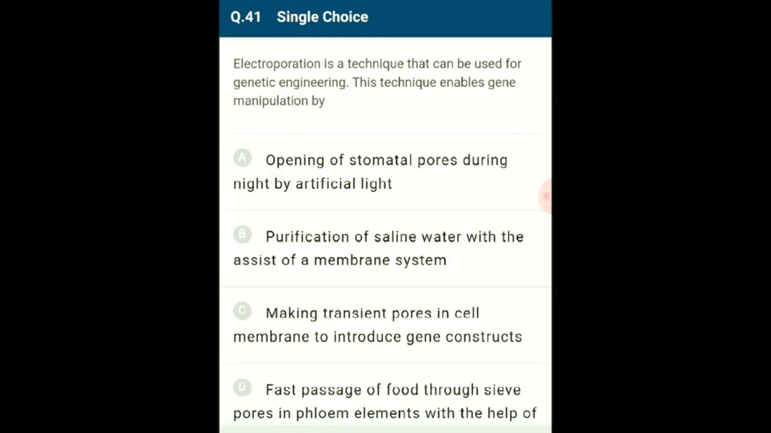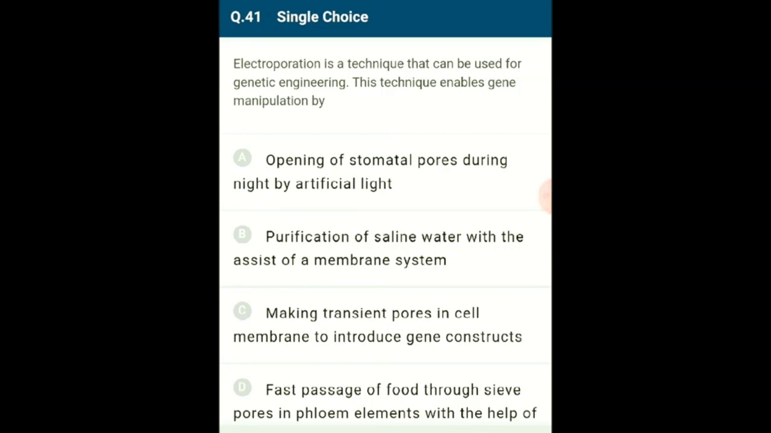Electroporation is a technique that can be used for genetic engineering. This technique enables gene manipulation by electroporation, the process where electric energy is passed through living tissue surface causing appearance of pores on the membrane, which then can be used to pass the biological material easily. This way we can introduce the gene of interest.